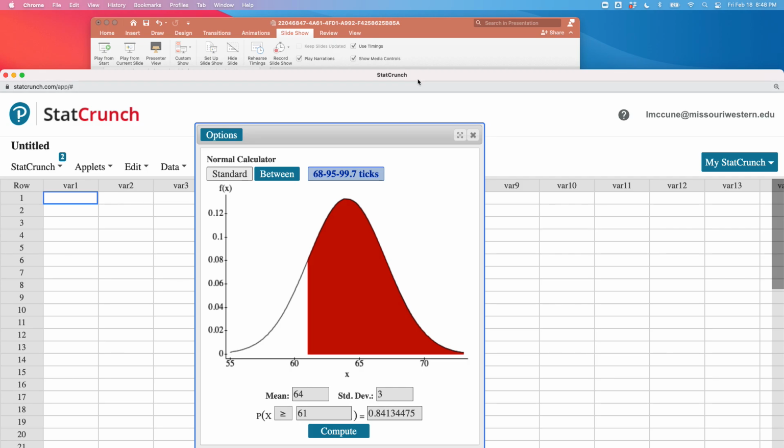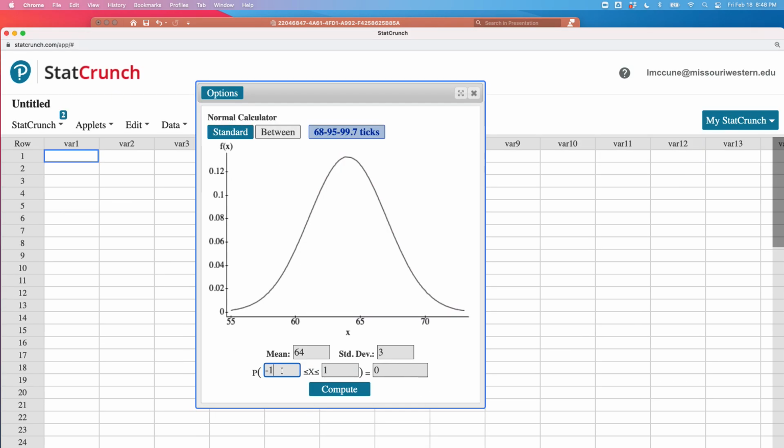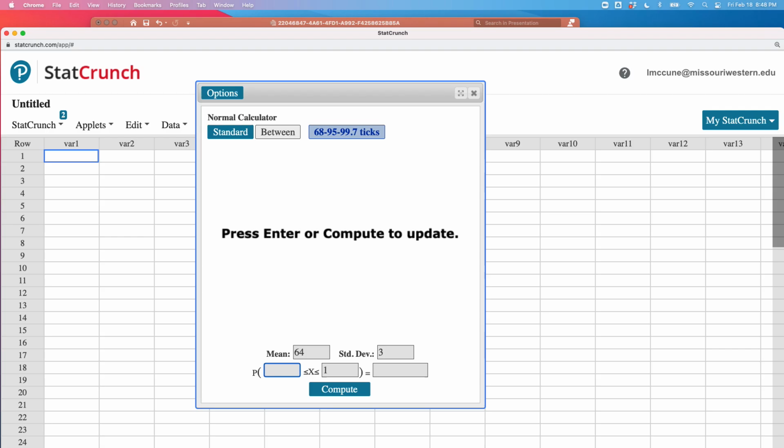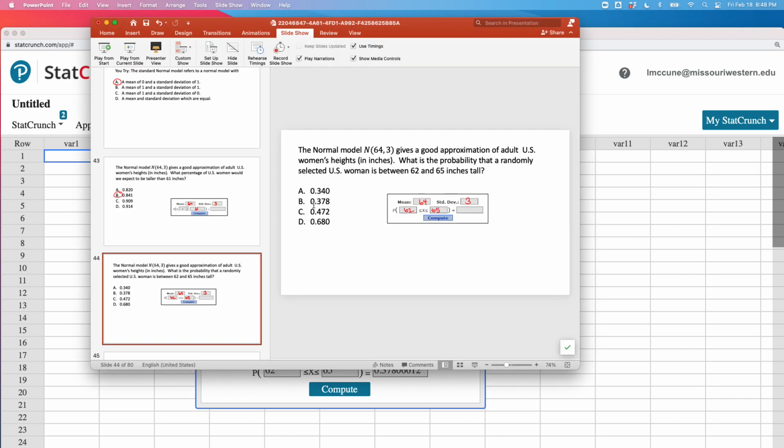So I've got my StatCrunch window open still, so let's click between and let's adjust this to 62 to 65 and hit compute. I get 0.378, so my answer is B, 0.378.